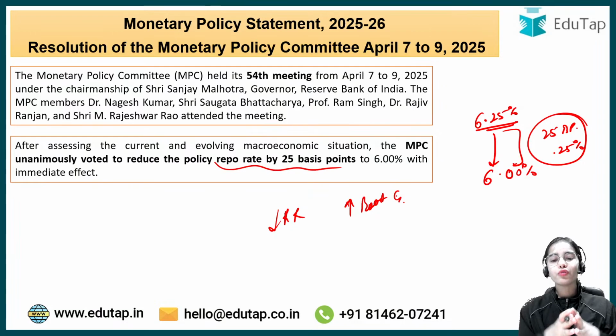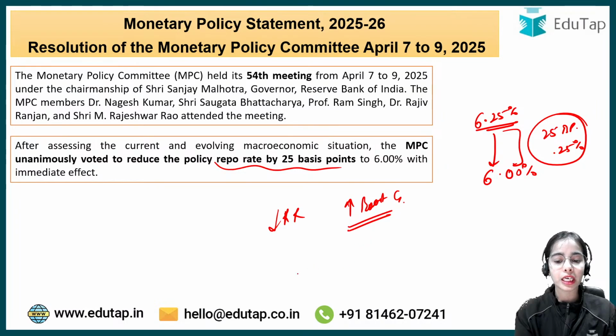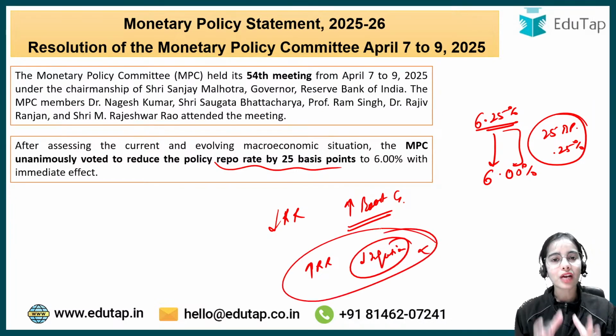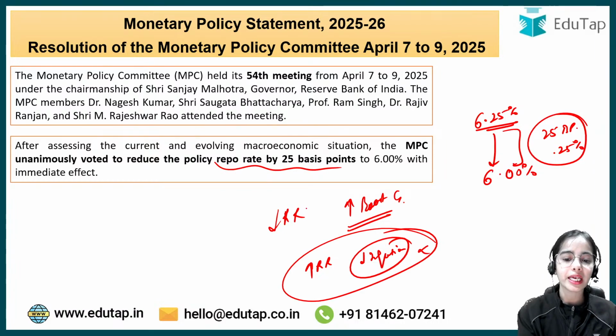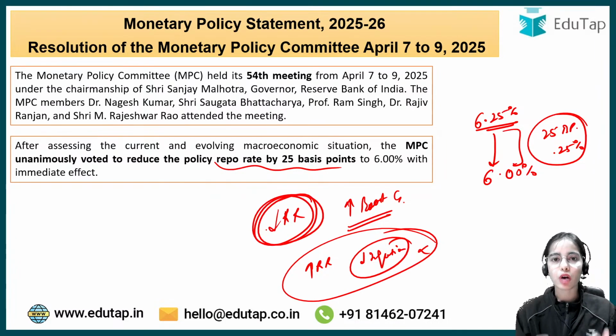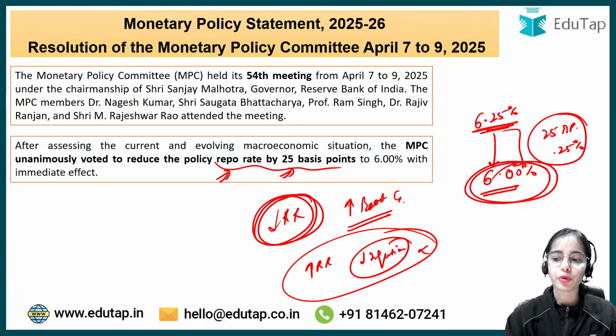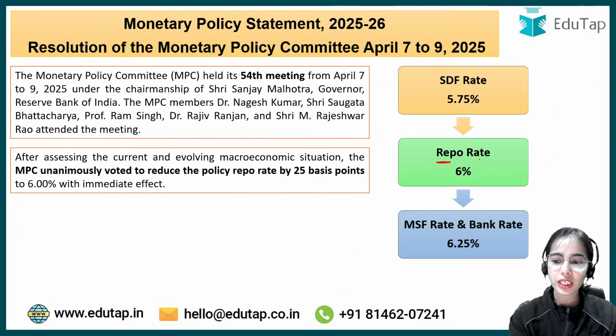Okay, now why this decision has been taken, that we will understand when we are able to see the data points in the growth and the inflation outlook: why there is the requirement to boost the growth, why the RBI is not thinking of increasing the repo rate to control the inflation. Is there no requirement to control the inflation? What is the scenario? Then you will be able to understand why the RBI has reduced the repo rate. But for now, just keep in mind that RBI has reduced the repo rate by 25 basis points from 6.25% to 6%. So now the repo rate is 6%.